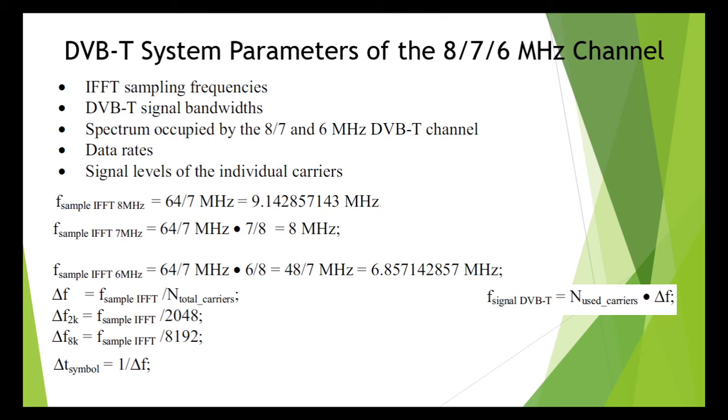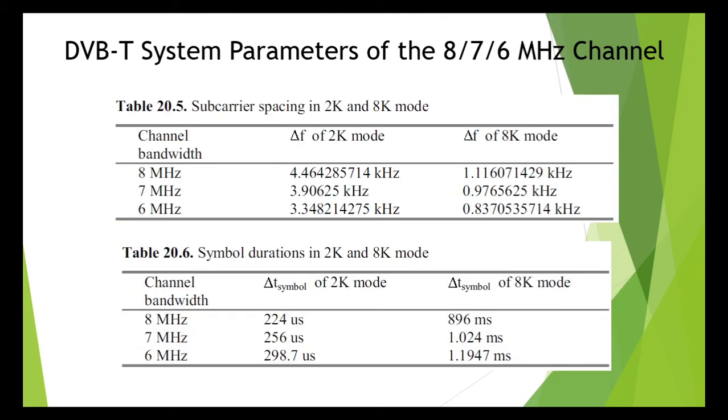So therefore, the COFDM subcarrier spacing in an 8 or 7 or 6 megahertz wide DVB-T channel in 2K and 8K mode is given in table 5. Look at table 5, subcarrier spacing in 2K and 8K. So channel bandwidth is 8 megahertz, 7 megahertz, 6 megahertz. Delta F has been given for 8K mode and 2K mode both.